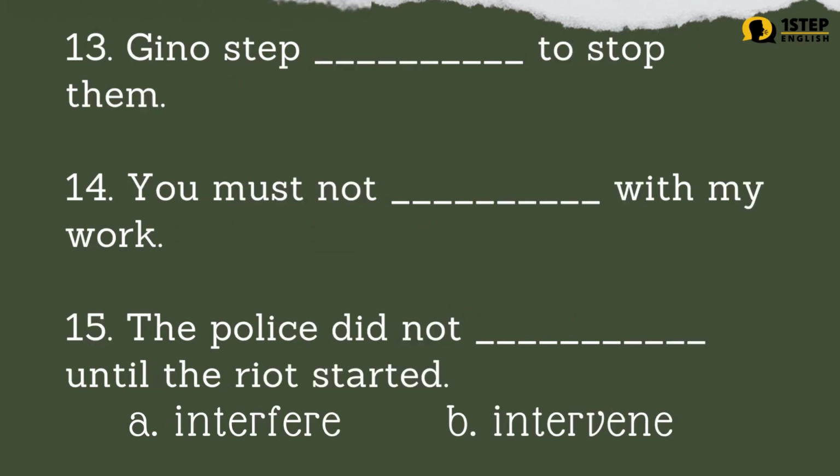Number 13. Gino stepped blank to stop them. Number 14. You must not blank with my work. Number 15. The police did not blank until the riot started. Letter A, interfere. Letter B, intervene. The correct answers are: number 14, letter A. You must not interfere with my work. Number 15, letter B. The police did not intervene until the riot started.